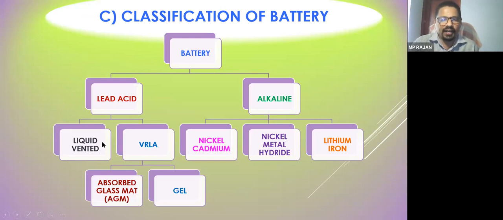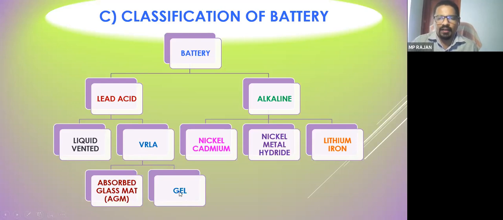The lead acid battery is again divided into the liquid vented or flooded acid battery, and the valve regulated lead acid battery, or sealed battery. This is called the sealed, fully maintenance free battery, the valve regulated lead acid battery. The flooded one is the normal battery which is available in the market, which we normally use in our day-to-day life, with the lead acid in liquid form of electrolyte. And VRLA batteries are further subdivided into absorbed glass mat (AGM) batteries and gelled batteries.